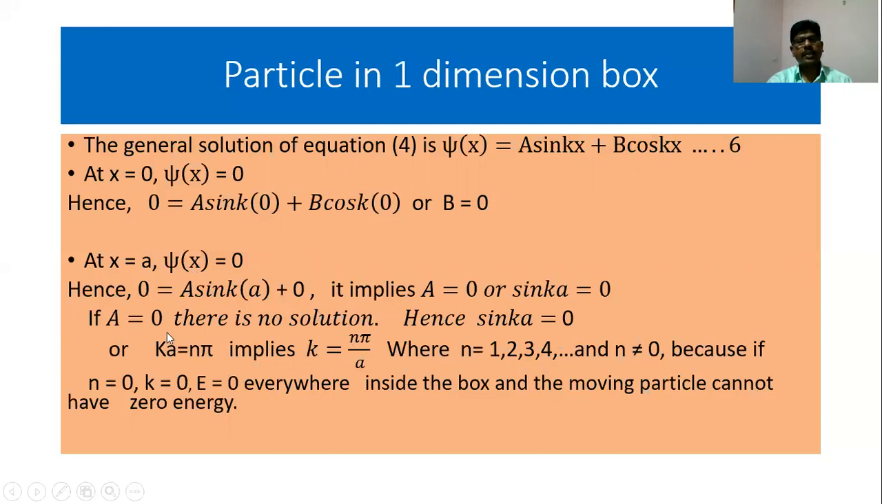From this we get Ka is equal to n pi, or K is equal to n pi by a, where n can take the values 1, 2, 3, 4, and so on. And remember, n is not equal to 0, because if n is equal to 0, K is equal to 0, that implies psi is equal to 0 everywhere inside the box, and the moving particle cannot have 0 energy.